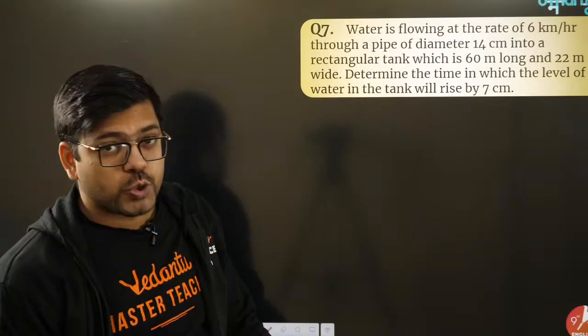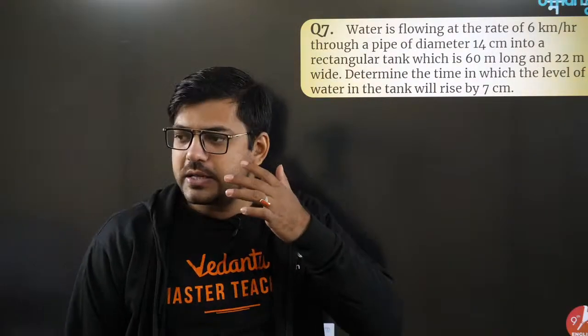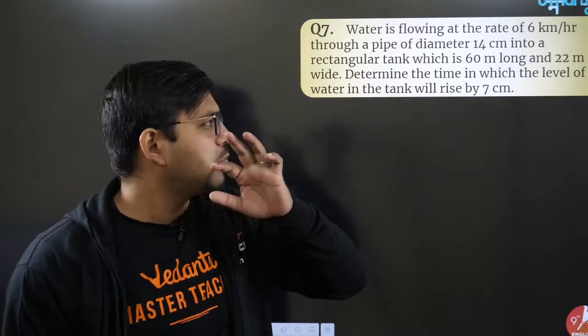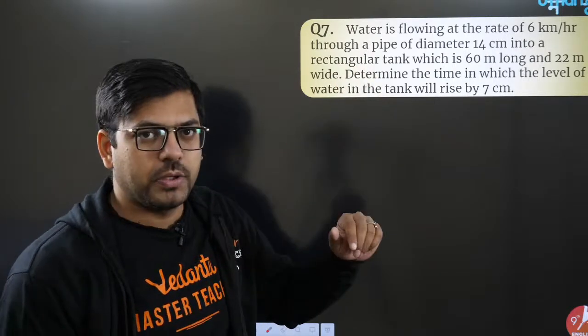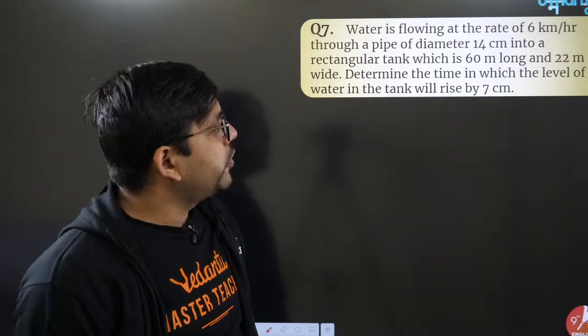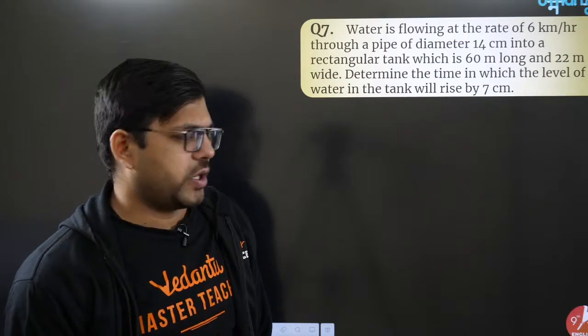Moving on. Next question. देखो, someone had said, sir, pipe वाला problem करा दो, water pipe problem, cistern problem. कुछ तो ऐसा pipe वाला बोला था. This is a pipe problem. Previous वाला also was a pipe problem. Question says, water is flowing at the rate of 6 km per hour.